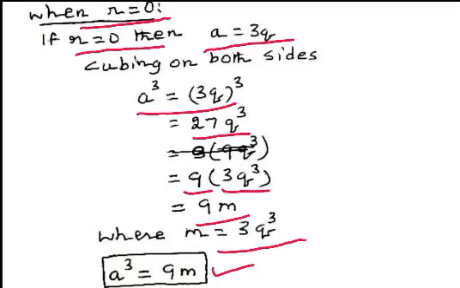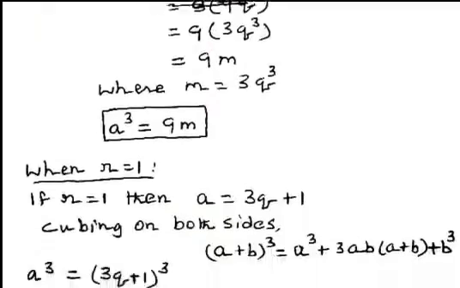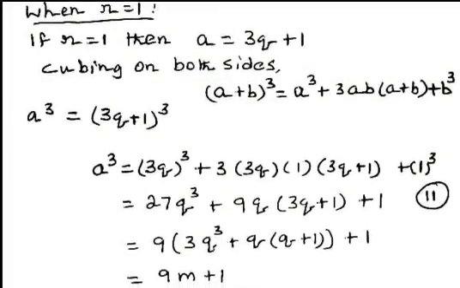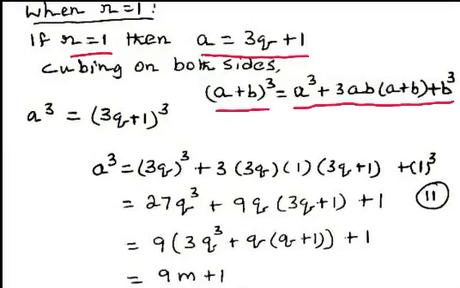Now, we consider the case when the remainder is equal to 1. When the remainder is equal to 1, a equal to 3q plus 1. Now we know the formula a plus b whole cube equal to a cube plus b cube plus 3ab multiplied by a plus b. A cube equal to 3q plus 1 whole cube.